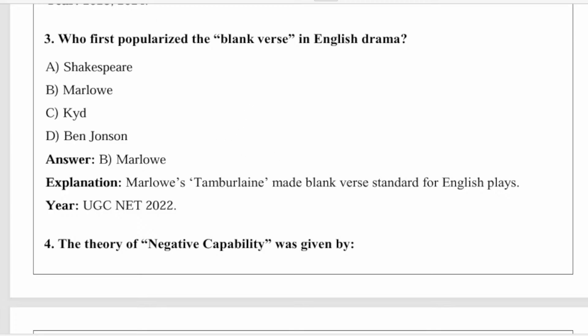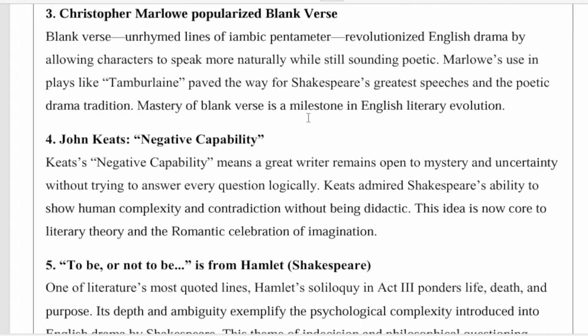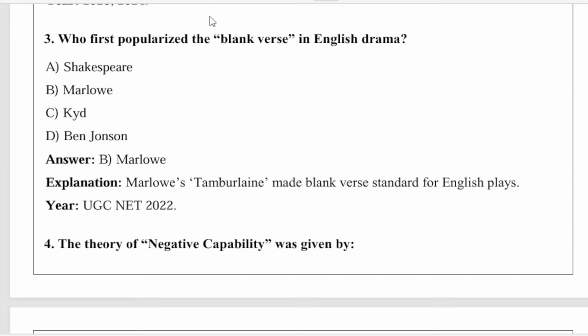So, what is the meaning of blank verse? Now we will understand. Christopher Marlowe popularized blank verse. Blank verse, unrhymed lines of iambic pentameter, revolutionized English drama by allowing characters to speak more naturally while still sounding poetic. Marlowe's use in plays like Tamburlaine paved the way for Shakespeare's greatest speeches and the poetic drama tradition. Mastery of blank verse is a milestone in English literary evolution. So this was popularized by Christopher Marlowe.